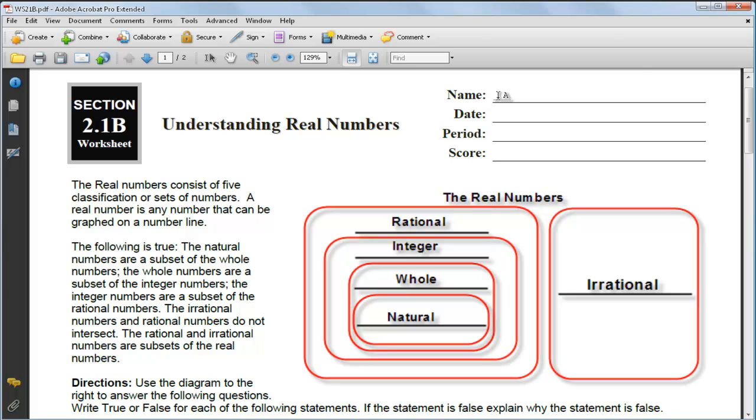Most of them we're going to do. The last page you're going to mostly do yourself, and you'll use this diagram up here, and you'll use this paragraph right here to help you with the back side of the page.